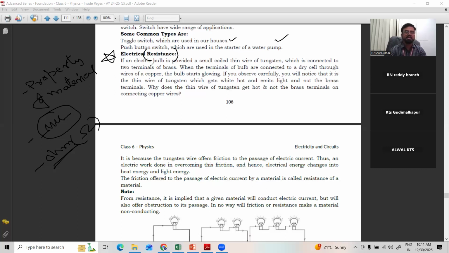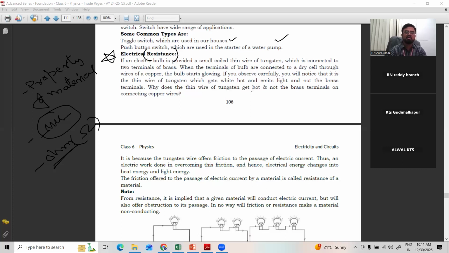See, an electric bulb is provided with a small coiled thin wire of tungsten which is connected to two terminals of brass. When the terminals of the bulb are connected to a dry cell through copper wires, the bulb starts glowing. If you observe carefully, you will notice that it is the thin wire of tungsten which gets white hot and emits the light, and not the brass terminals.